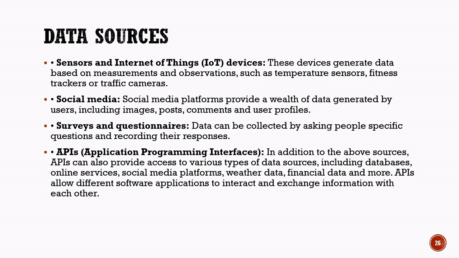The slide also introduces APIs, which stands for Application Programming Interfaces. APIs allow different software applications to communicate and share information with each other. Through APIs, AI systems can access data from databases, weather services, financial platforms, social media applications, and many other online services. These different data sources provide the information needed for AI systems to learn, analyze patterns, and make intelligent decisions.